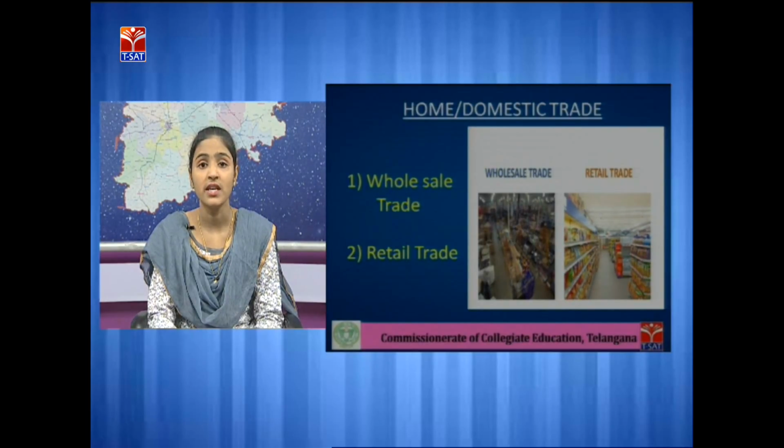The person who is engaged in wholesale trade is called a wholesaler, and a wholesaler buys a large quantity of goods but in a small variety. We see wholesale shops, they have a large quantity of goods but they keep a very small variety of goods.